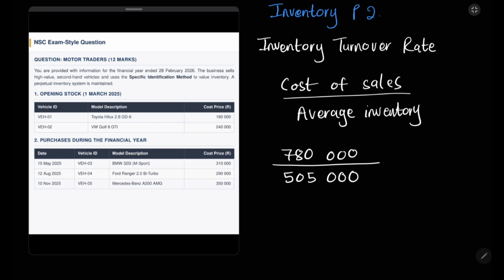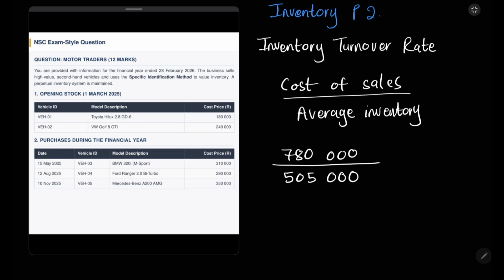Guys, as I do more questions, I obviously have to erase because I don't have a lot of space. But when you watch this video, you can watch it for the first time without making any notes. And when you rewatch it, make some notes and look at your phone or your laptop or your tablet. And on the side, you should have a notebook. Whenever I write something, you should follow with me so that when I substitute the cost of sales, which is a figure that we calculated, you can see that it's something that we've done before.